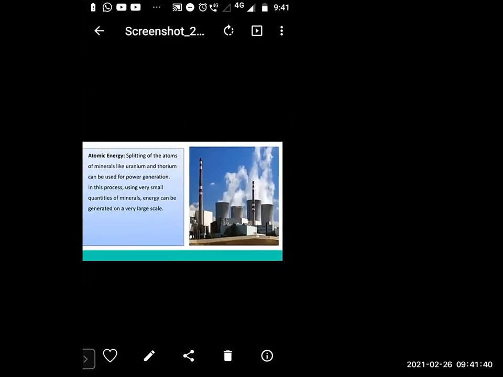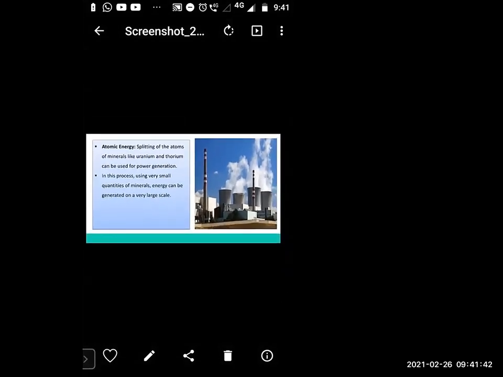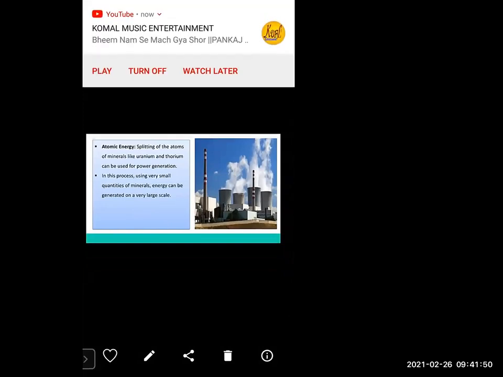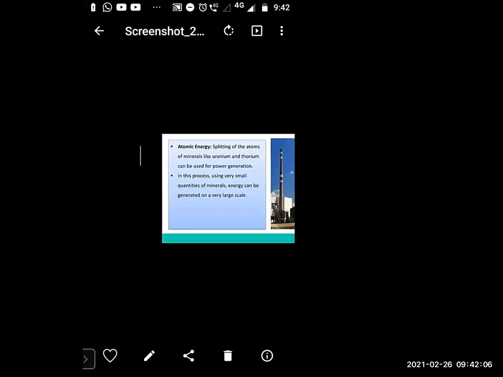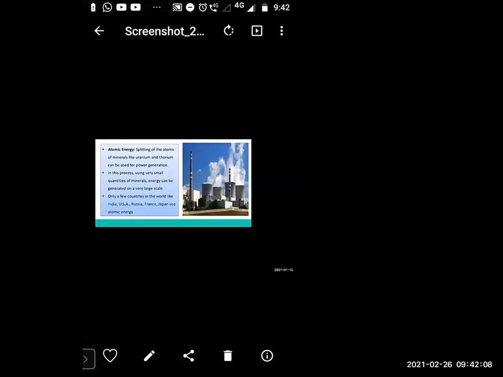So dear students, atomic energy. Splitting of the atoms of minerals like uranium and thorium can be used for power generation. In this process, using very small quantities of minerals, energy can be generated on a very large scale. That is atomic energy.